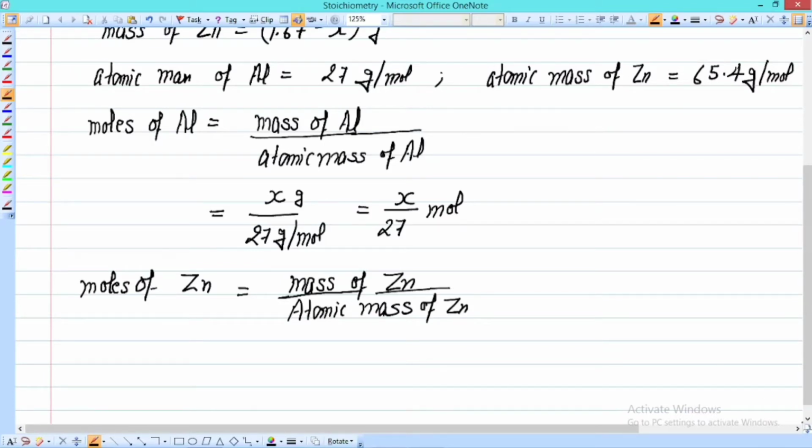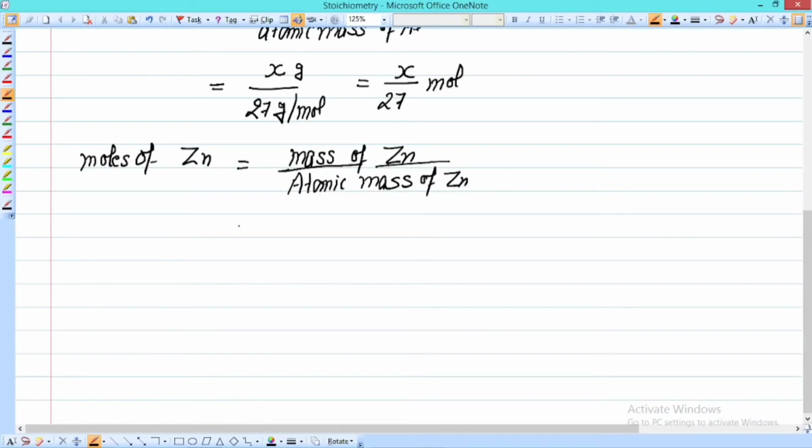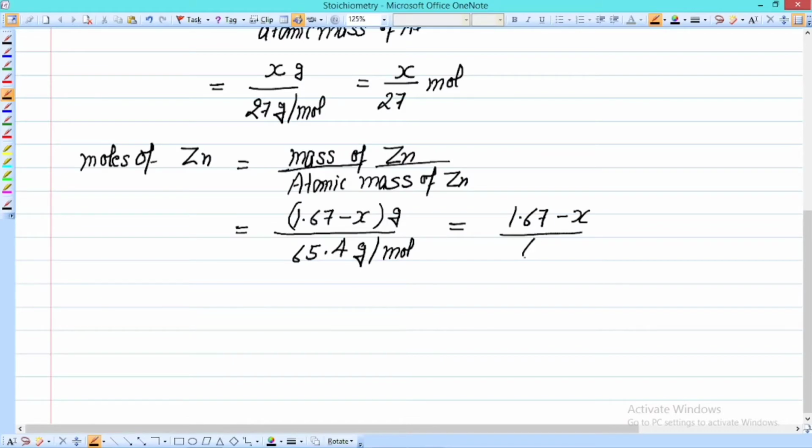The mass of zinc which we have considered is 1.67 minus x gram, divided by the atomic mass, 65.4 gram per mole. So it is equal to (1.67 minus x) divided by 65.4 mole. This is the moles of zinc as well as aluminum we have calculated from the given data.